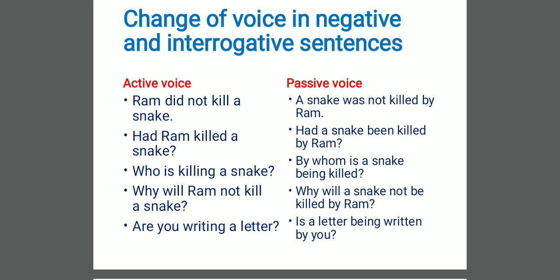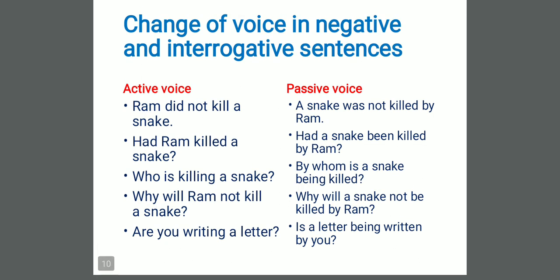Dear students, always remember the same formula. Change the subject into object, object into subject, be family member and verb's third form. But you will remember the structure. If your sentence is a simple or affirmative sentence, you will make it affirmative. If it is negative, your passive will be negative. If your active voice is a question, then definitely your passive voice also will be a question. Are you writing a letter? Is a letter being written by you?